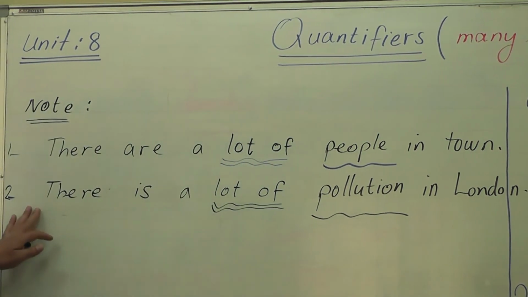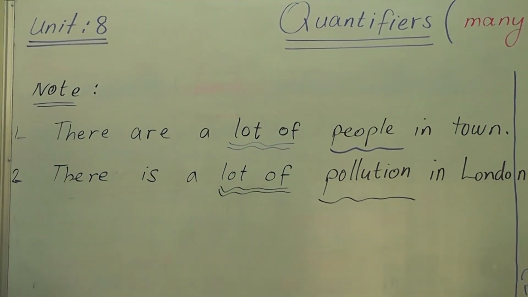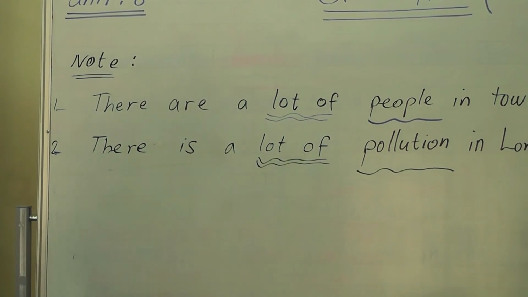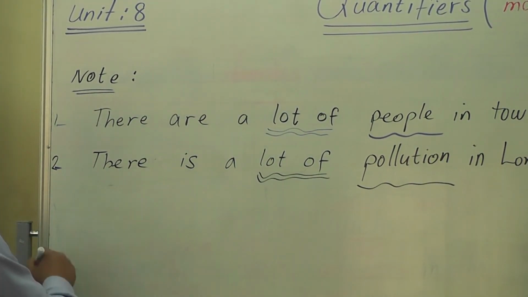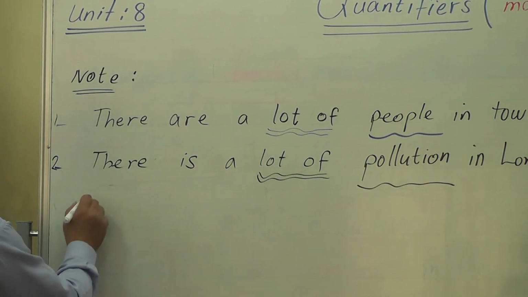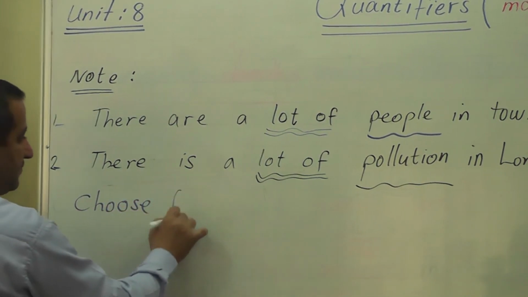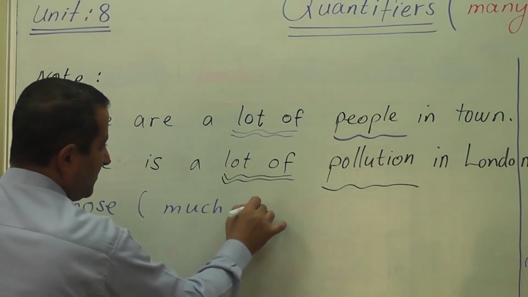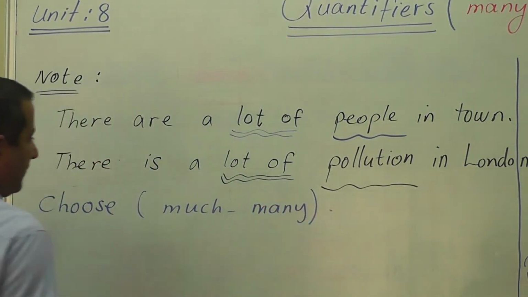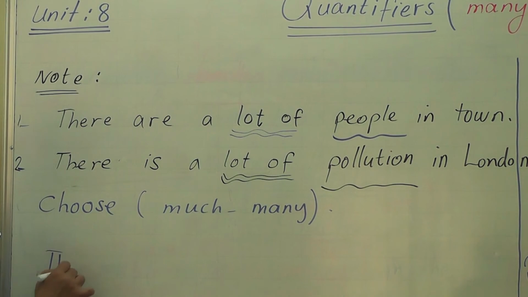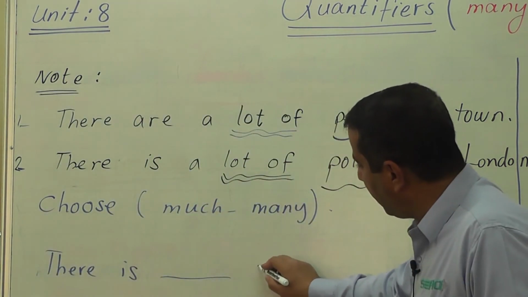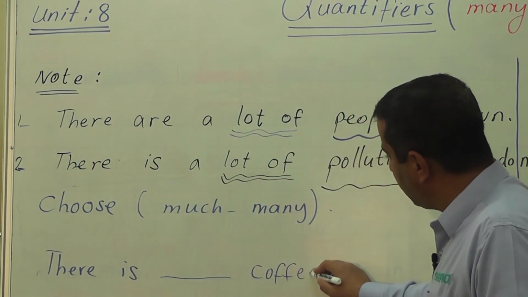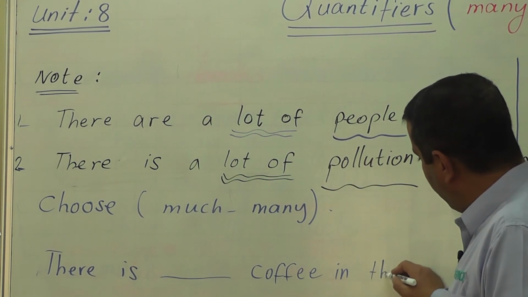So I will give you 2 sentences, okay, like a short drill to think about, my dear students. This is a small exercise. Choose much or many. Okay. Sentence number 1: There is coffee in the cup.